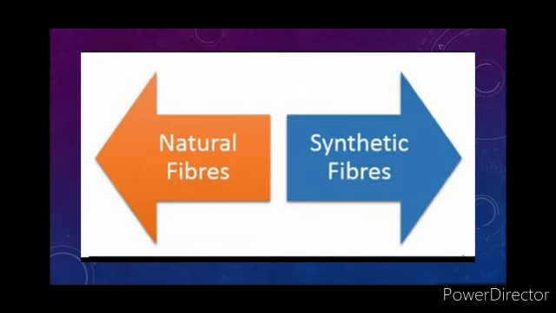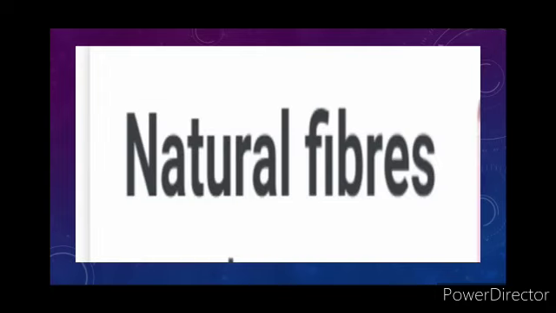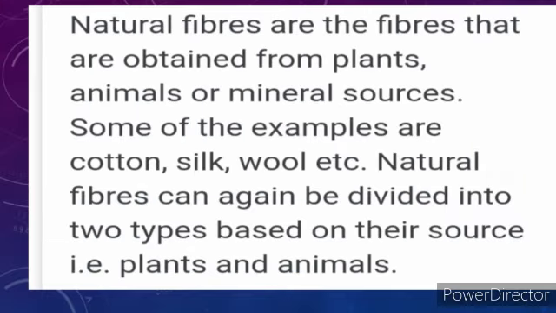When we talk about natural fibers, natural fibers are obtained both from plants and animals, or you can say that natural fibers have two types of origin, that is plant origin and animal origin. For example, cotton fiber is obtained from cotton plant, jute fiber is obtained from jute plant, and linen fiber is made up of flax plant. Now these are the examples of plant fibers.